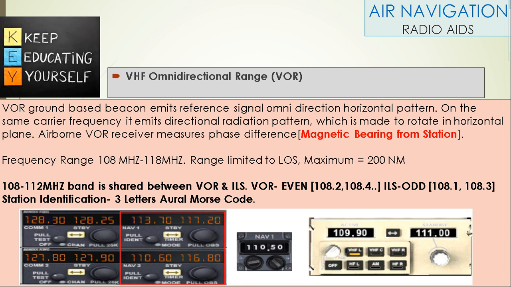The 108 to 112 MHz band is shared between VOR and ILS. VOR is allotted even frequencies 108.2, 108.4 and so on, and ILS is allotted odd frequencies 108.1, 108.3. Station identification of VOR is a three-letter oral Morse code.